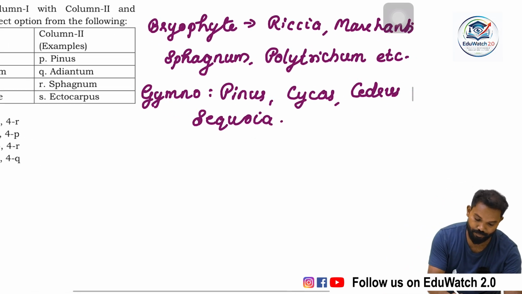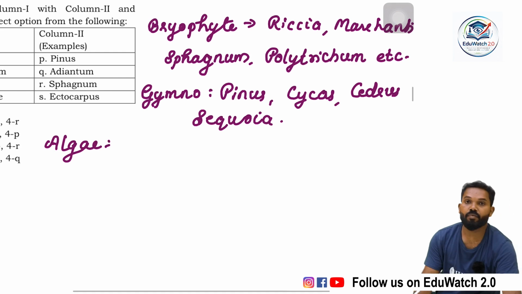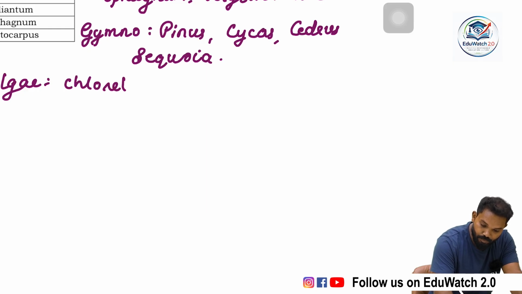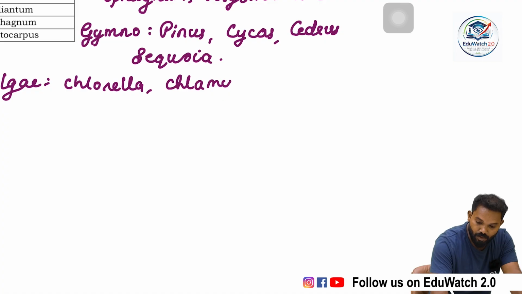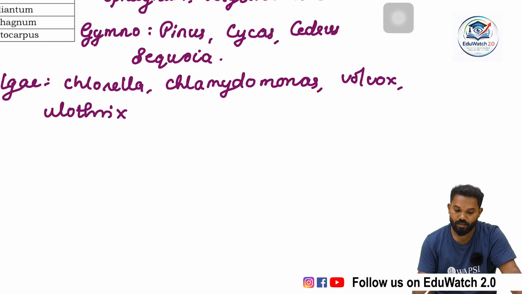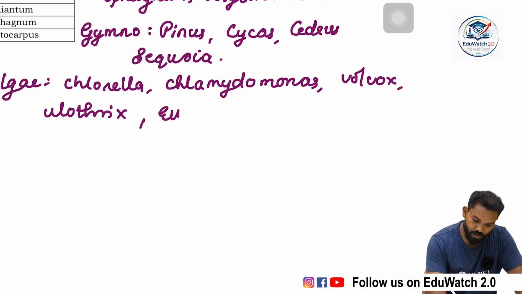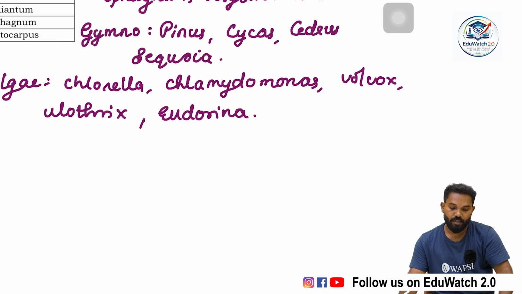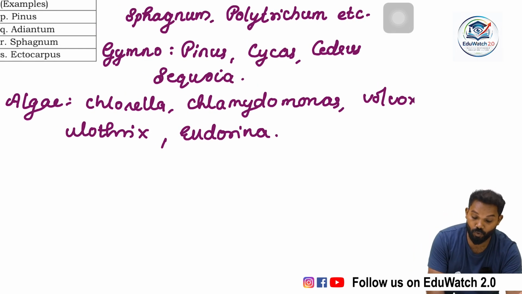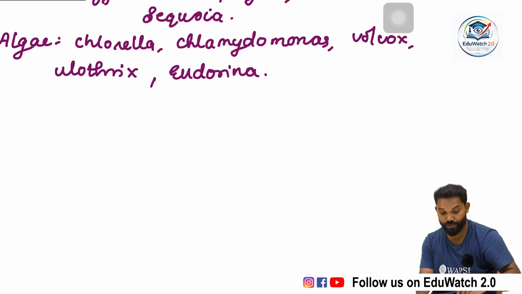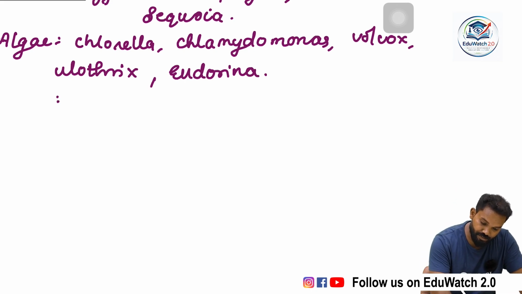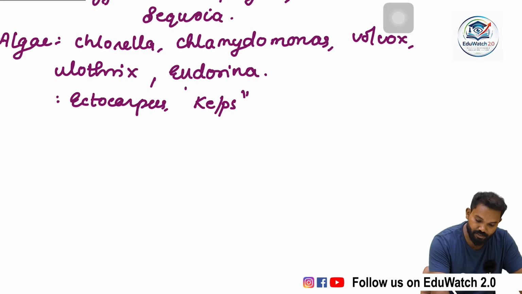Then the next one is algae. Algae are categorized into many groups, like the green algae such as Chlorella, Chlamydomonas, Volvox, Ulothrix, Eudorina, etc. Then some algae are brown algae, the Phaeophyceae, such as Ectocarpus and kelps. Kelps are commonly known as the largest algal group.